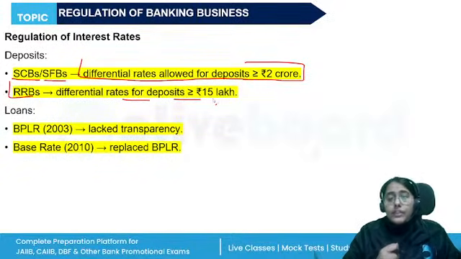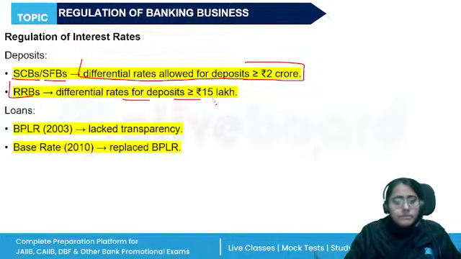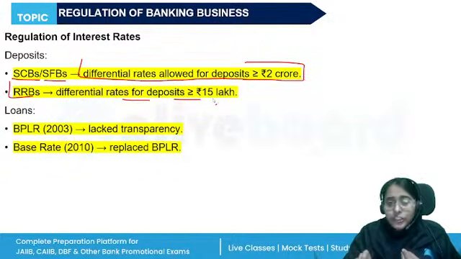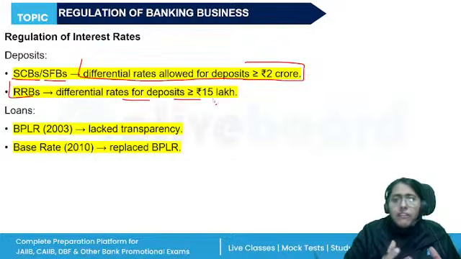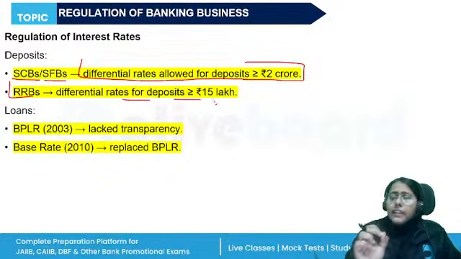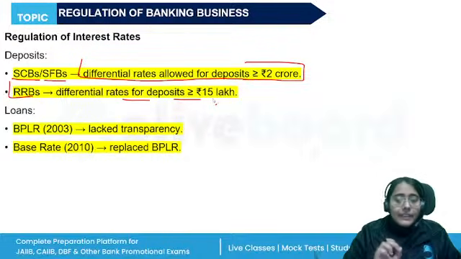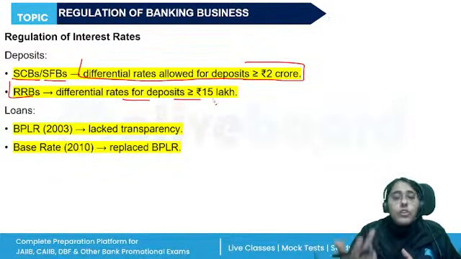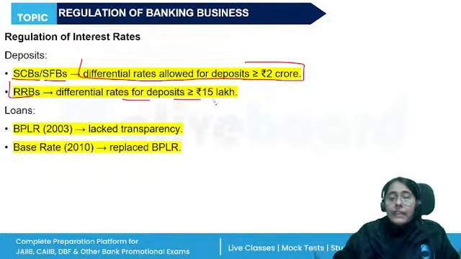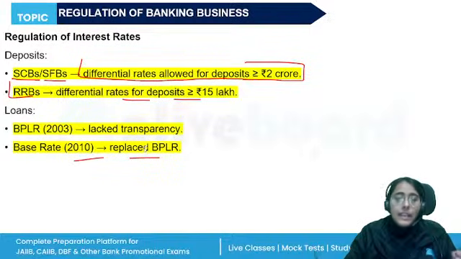Now, if we talk about the interest on loans and advances, Section 21 is there, Section 35A is there. Earlier, we had the BPLR system, which was introduced in 2003. But it fell short of the original objective of bringing transparency. Why? Because the banks were allowed to lend below the BPLR, right? Thus, the BPLR system was replaced by the base rate to bring more transparency, in 2010.